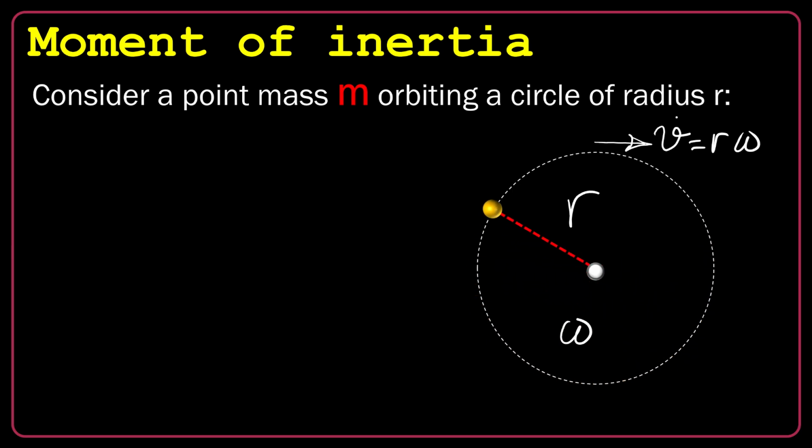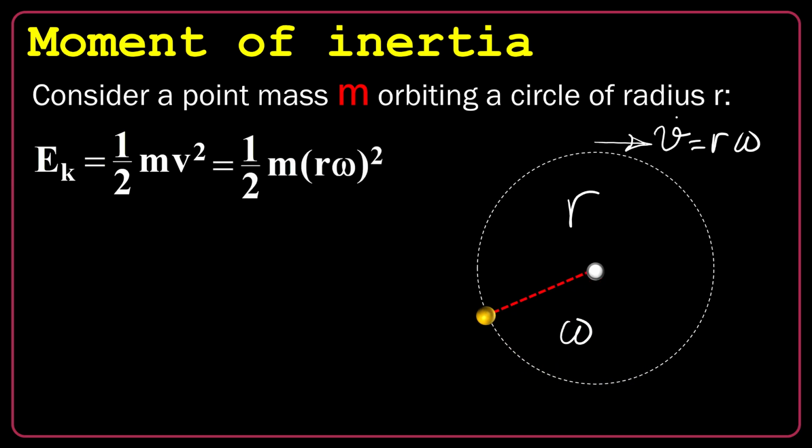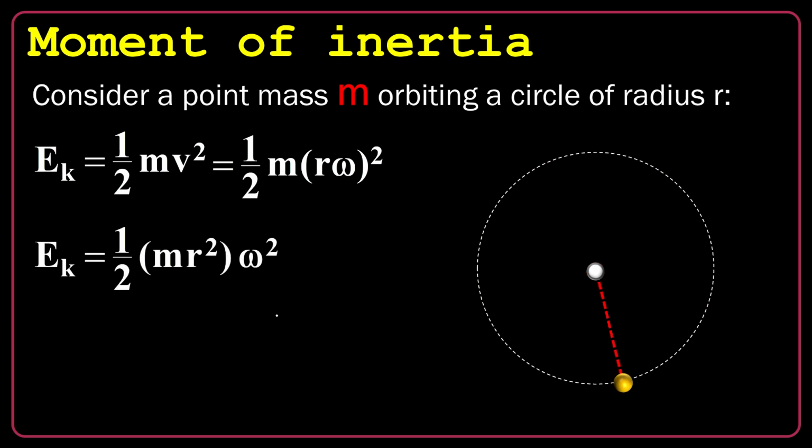What is the kinetic energy of this object? It's a half of mv squared, I know. Then I plug in r omega for v, so it's m times r omega squared. Then it is a half of m r squared omega squared. Then I can pack m r squared and put it here.